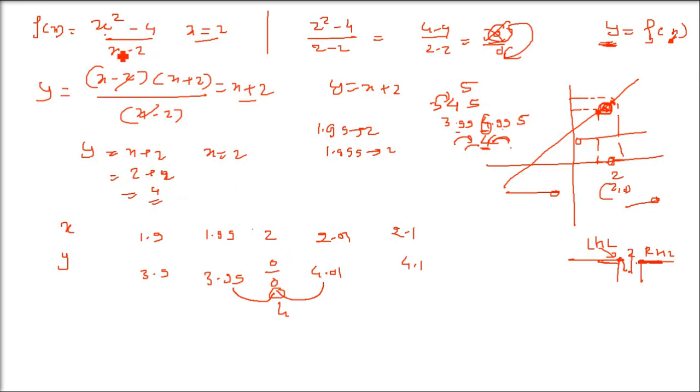So you are getting 4 at 2, but if you don't use this algebraic skill and directly put x equals 2 in the original function, you will get 0 by 0. So just by using the algebraic skill, you are getting 4, but if you are not able to use it and just put the value directly, you are getting 0 by 0. So 3.99, 4.01, is this the highest limit which we can achieve?